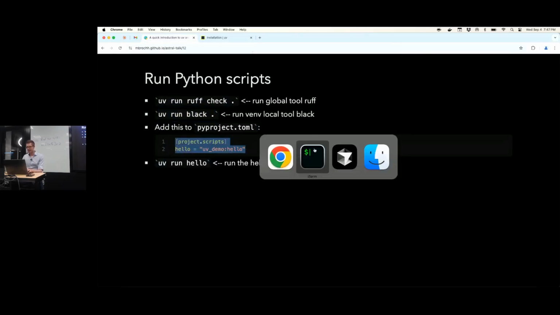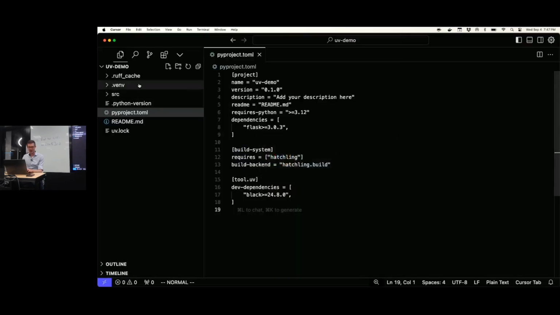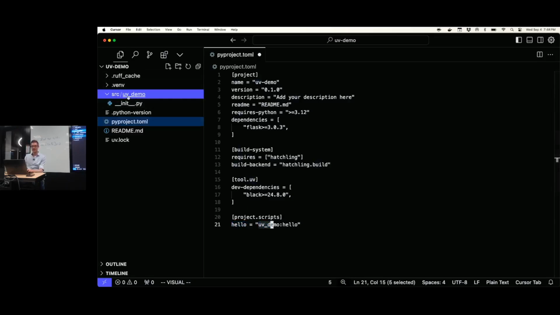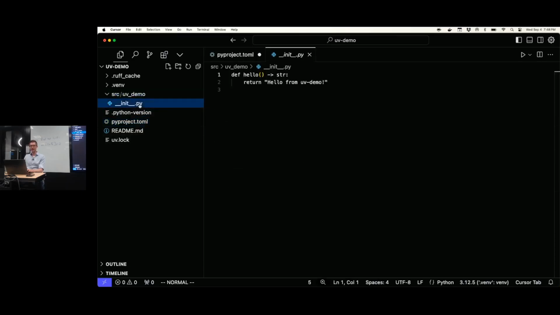Another thing that I found interesting is this. In our pyproject.toml file, we can add project.scripts. And then we can name that script anything we want, hello. And then we can say, in our uv demo package, we promise that there is a function called hello, and there is indeed a function called hello. When I did uv init, it created this file already, okay?